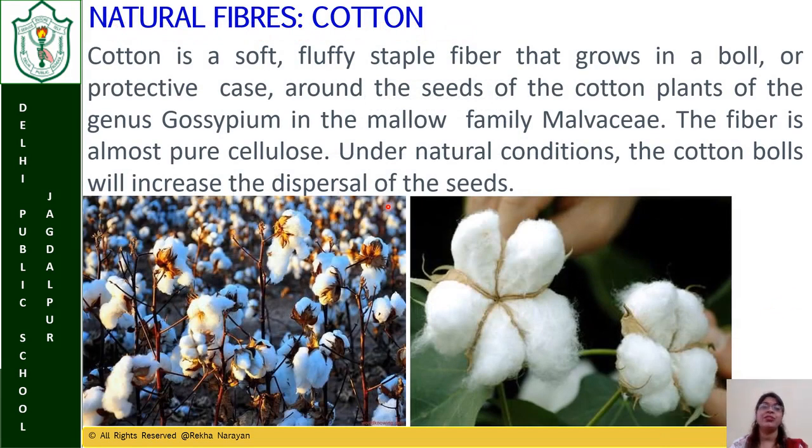Begin with the first natural fiber, that is cotton. From the picture you can make out this is the cotton plant, and on this plant you can see very soft fluffy fibers growing in the form of balls. So cotton is a soft fluffy staple fiber that grows in a boll, a protective case around the seeds of the cotton plants of the genus.